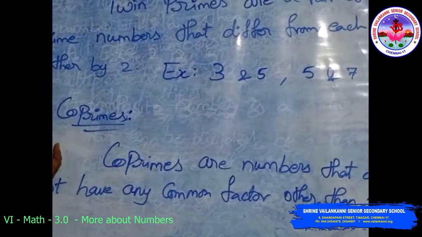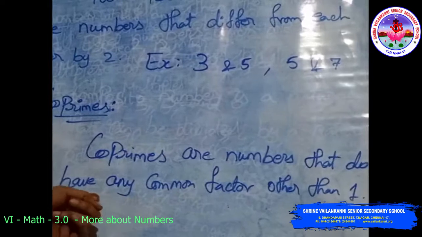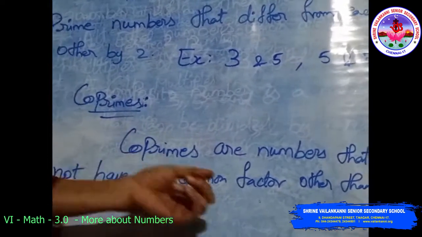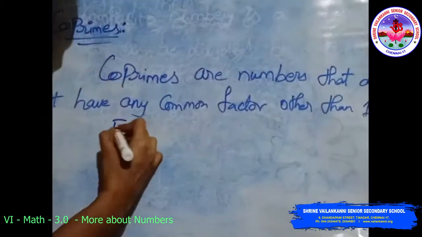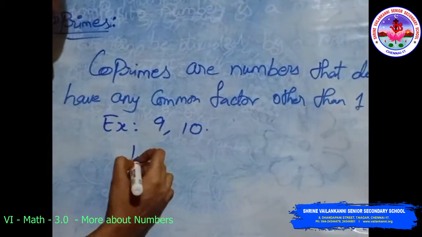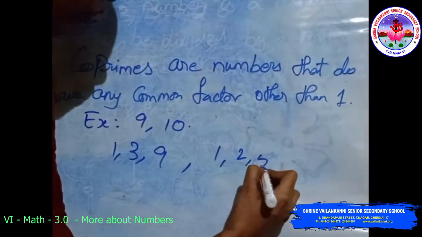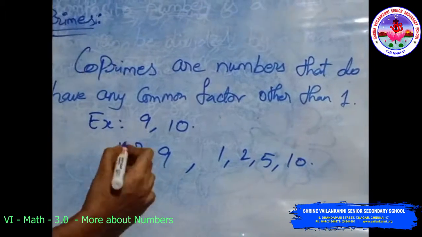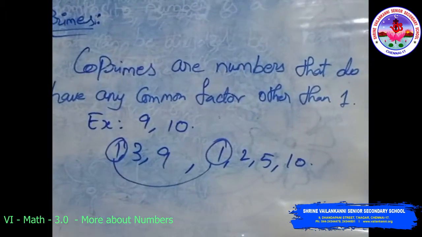Next one is co-primes. Co-primes are numbers that do not have any common factors other than 1. For example, 9 and 10. Here the factors of 9 are 1, 3, 9. The factors of 10 are 1, 2, 5 and 10. Here the common factor is 1. These are co-primes.